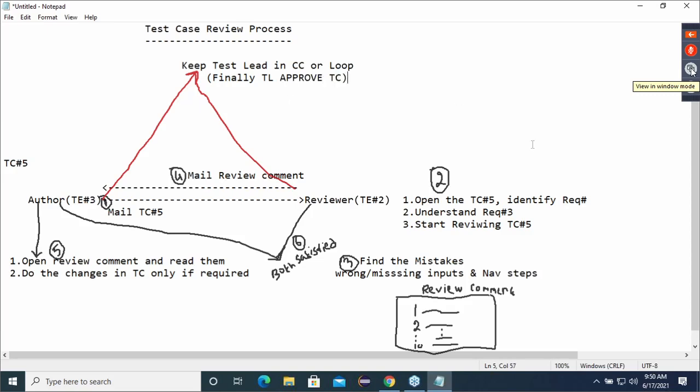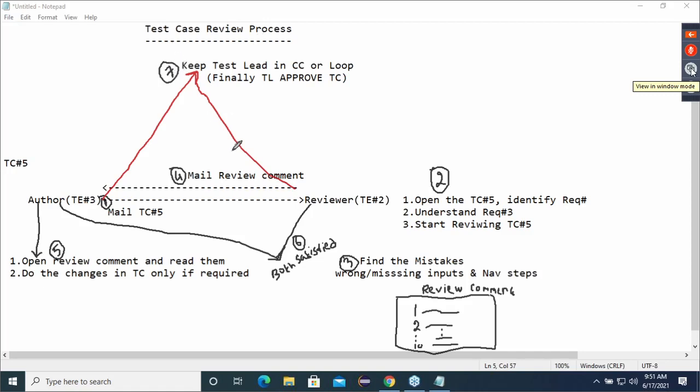Means he is the one finally who is going to decide whether your test case is perfect or not. The author and the reviewer, you cannot decide it. So whatever the mail communication is going between you both, compulsory keep me in CC. And finally, I am the one who is going to decide whether your test case is perfect or not.